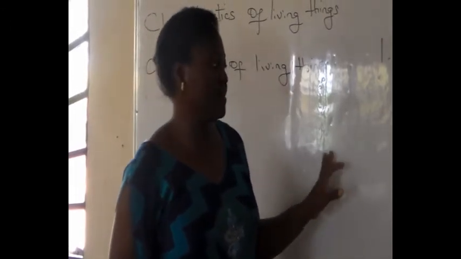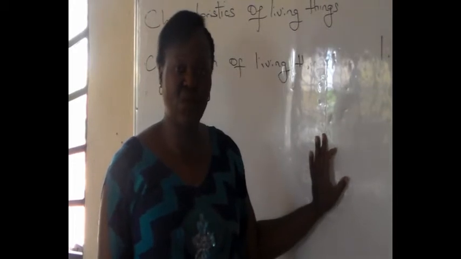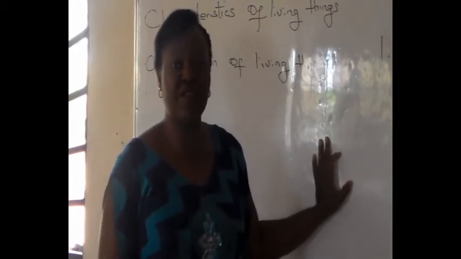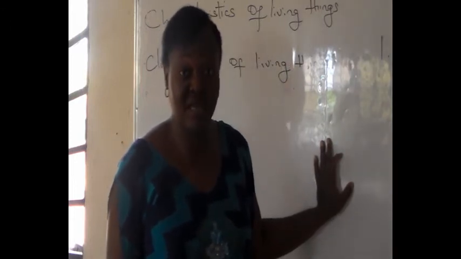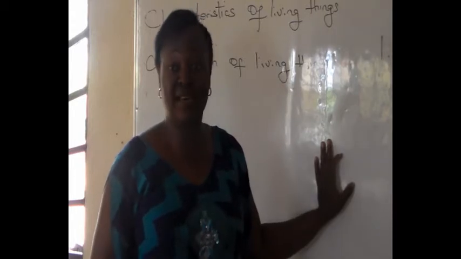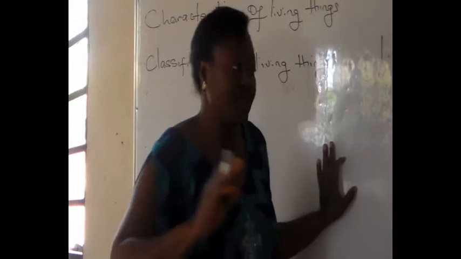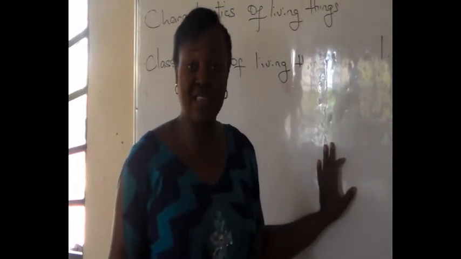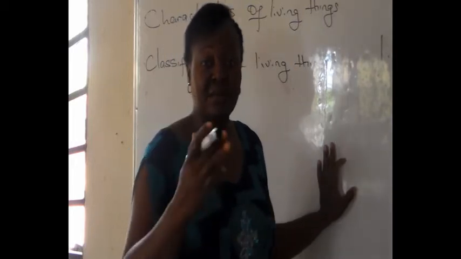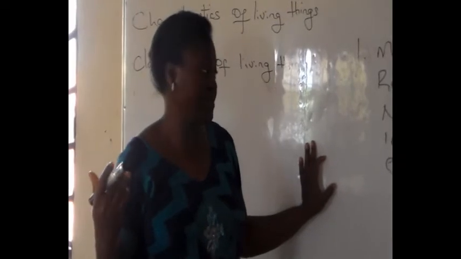Example, let's look at amoeba. Is amoeba a living thing? Yes. Why? How do we prove that amoeba is a living thing? Can amoeba move? Yes. Amoeba is found in water. It can move. It has what we call pseudopodia that helps it to move from one place to another. So it's a living thing. Does it respire? Yes, through diffusion. There's exchange of gas between it and the surroundings.